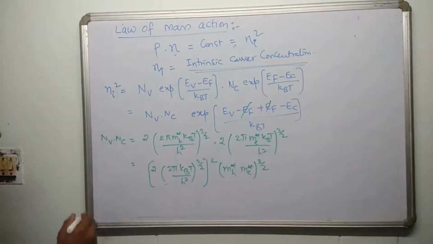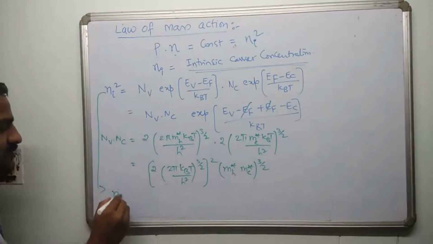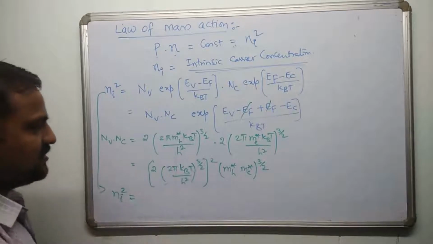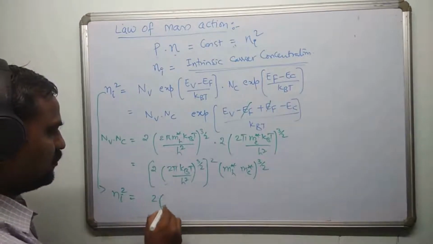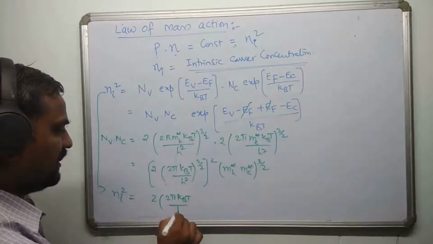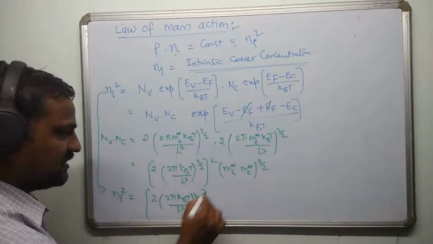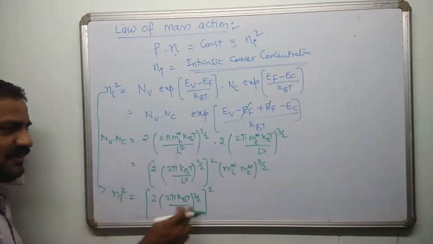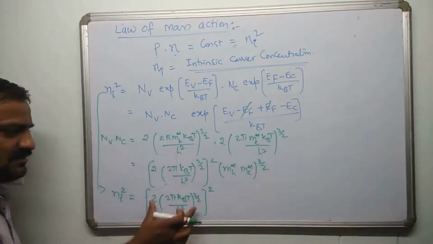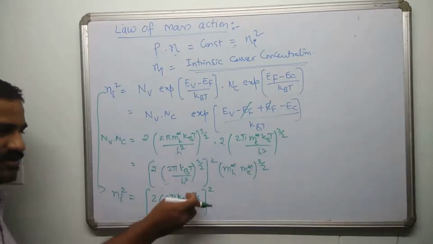Therefore, if I want to calculate Ni square, it is equal to Nv into Nc, which is nothing but 2 into (2 pi kBT by h square) whole power 3 by 2, whole square. There is a reason for writing it like this, because Ni square is this, so the square can be cancelled. That's why I'm retaining the term like this. Otherwise, you can just take it as 4 into this, or you can call it a cube.